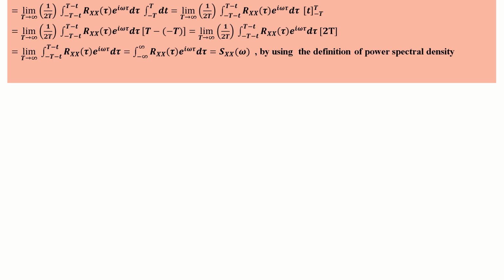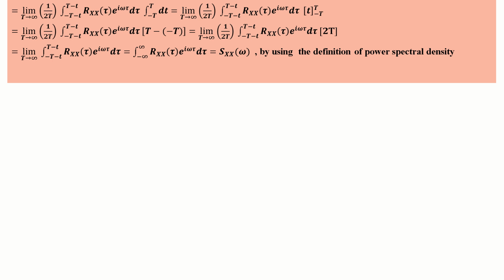This limit is only for capital T, so the limit becomes minus infinity to plus infinity, because as T tends to infinity the lower limit becomes minus infinity and the upper limit becomes plus infinity. Inside the integral there is no capital T, so we have R(τ) e^(iωτ) dτ.